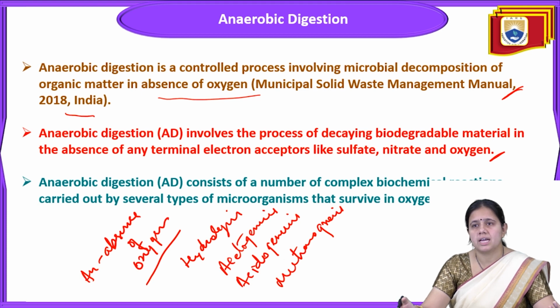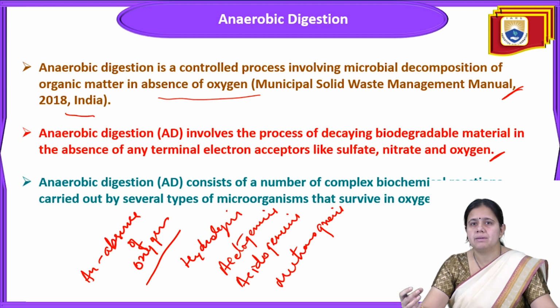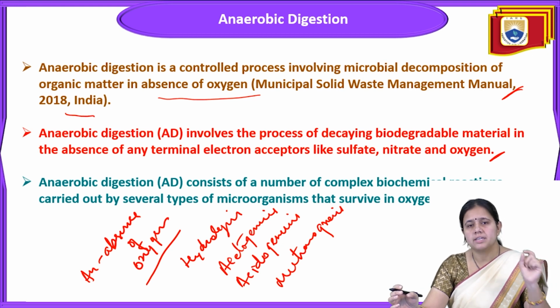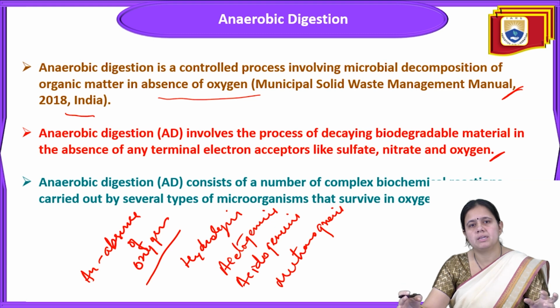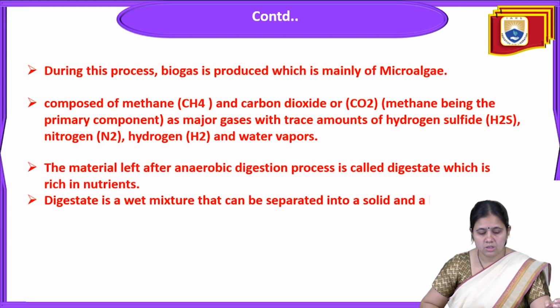What are the factors? This decaying process applies to biodegradable materials. All the biodegradable material and organic matter in a solid waste is decomposed by microbial activity in the absence of oxygen, and these microbes are able to survive in oxygen-free conditions.